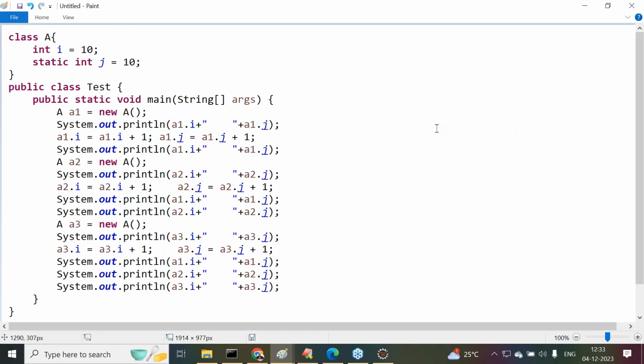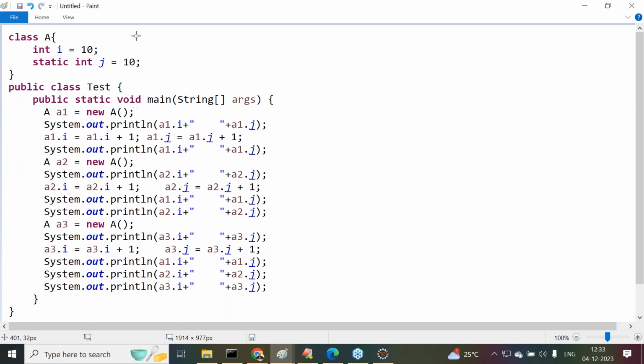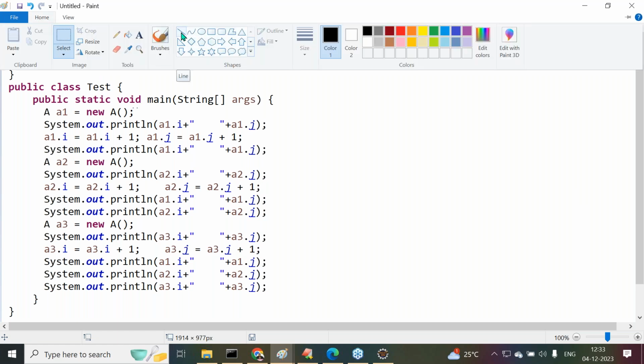Okay. Right, sir. Now the total program is existed. Try to understand it. First of all, what is the point here I'm telling to you? Here we are having two types of memories. Actually, five types are available, but here we required only two types of memories. What are the two types? Method area and heap memory. That's it. All right. Now observe carefully.